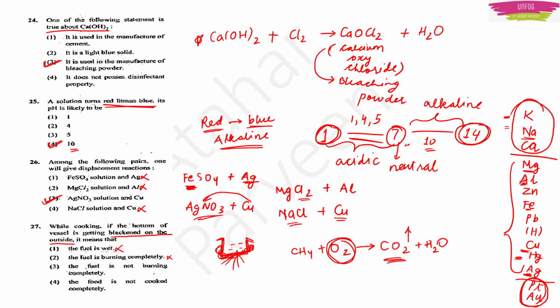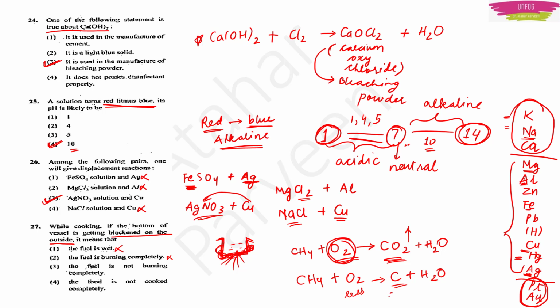Next we have the fuel is not burning completely. Now for example, let us take CH4 only. It is a fuel, right? That's why we took CH4 as an example. And we have oxygen again, but it is very less. So if less oxygen is present and you are burning methane, it will give carbon, only carbon, not carbon dioxide and water.